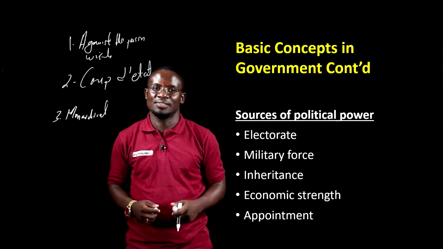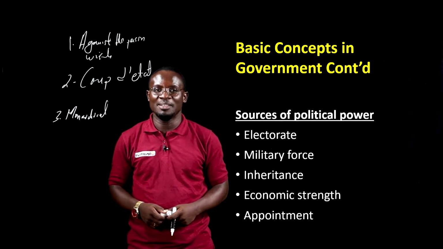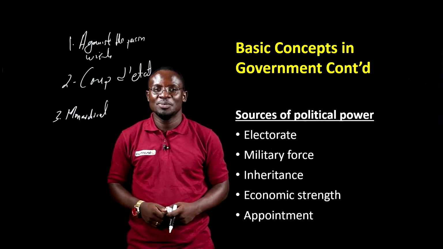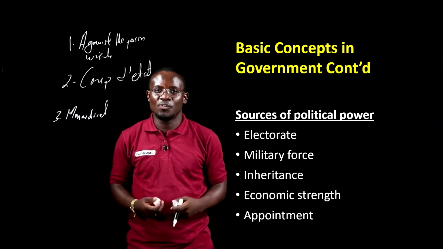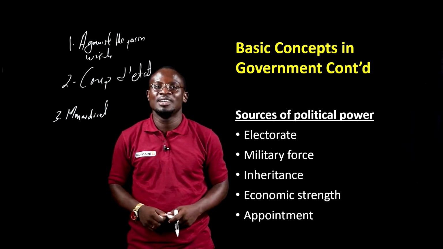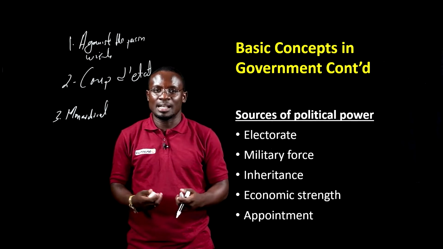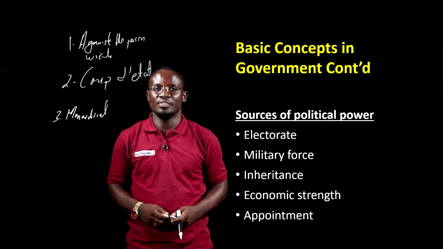You and I can testify that if you have money right now, it's likely you can become a member of parliament or you can secure power, which means that these days, most people vote based on what they can get from you. Well, it might not be the right thing, but that's what people do. Then through appointment, like the DCs, the presidents appoint them, and that is the source of their political power. So these are the sources of political power.